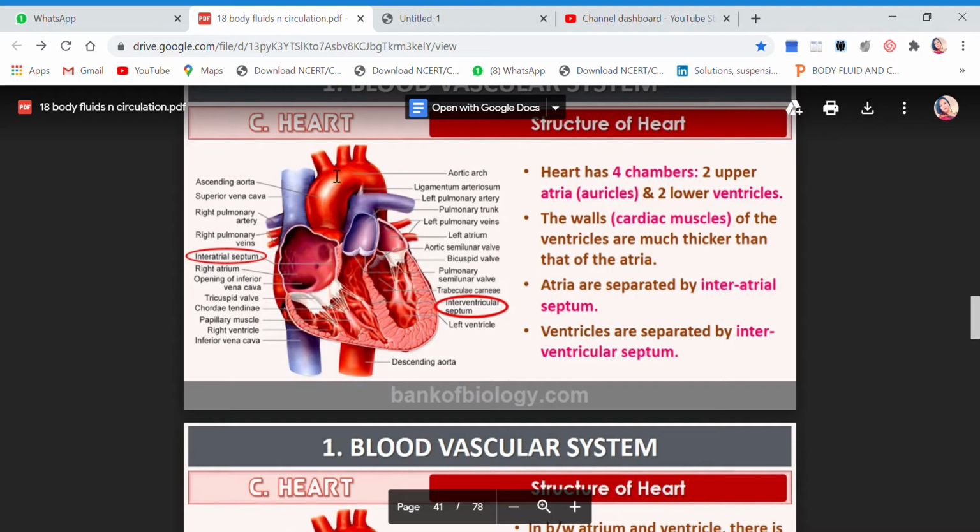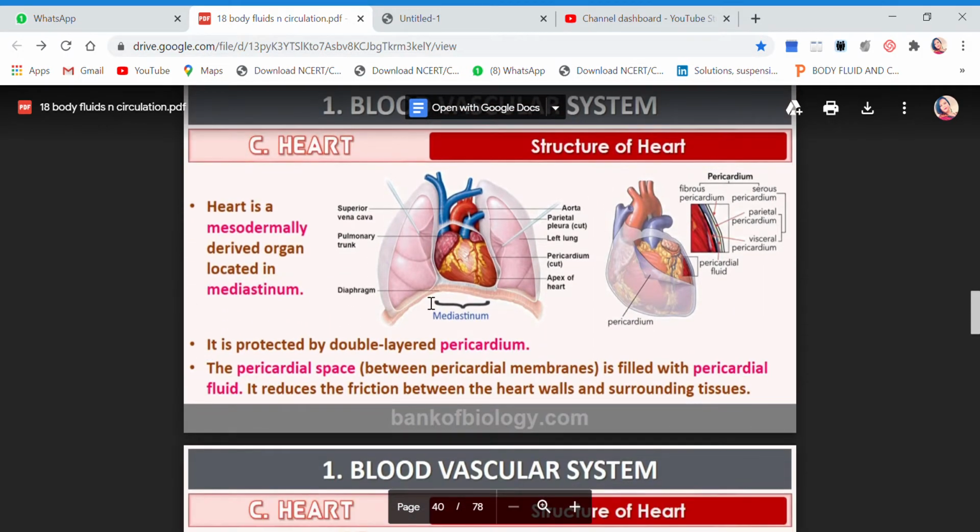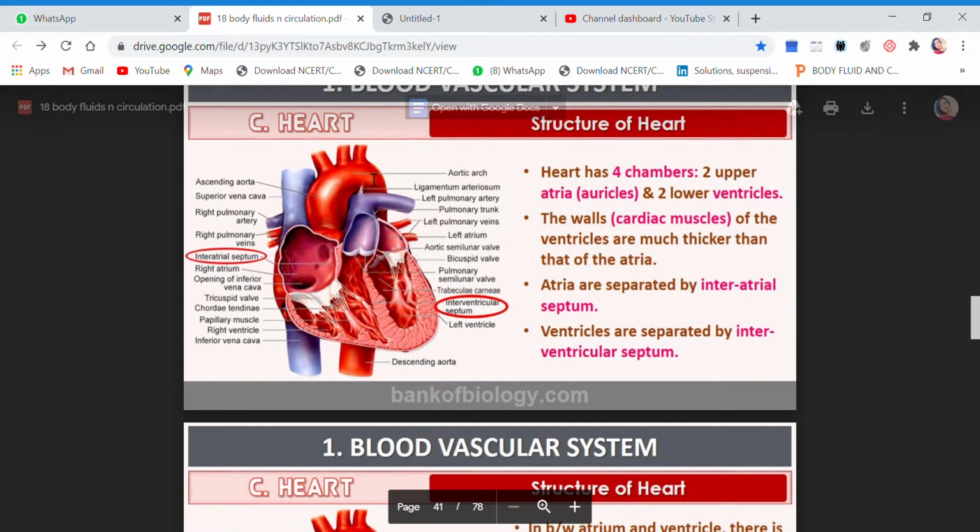Now you see there is a septum in between. There is a septa which separates the two auricles from each other, and that septum is quite thin. It is called interatrial. Why interatrial? Because it is between the two atria, separating them, so it is thin. See, interatrial septum, quite thin.